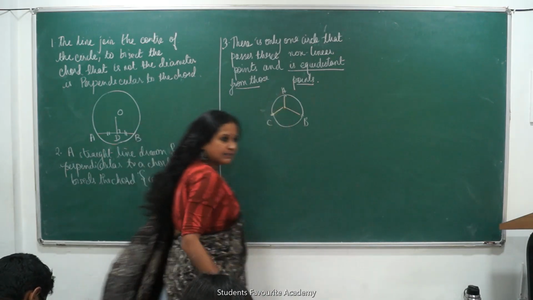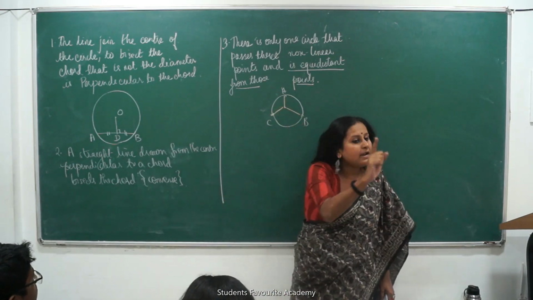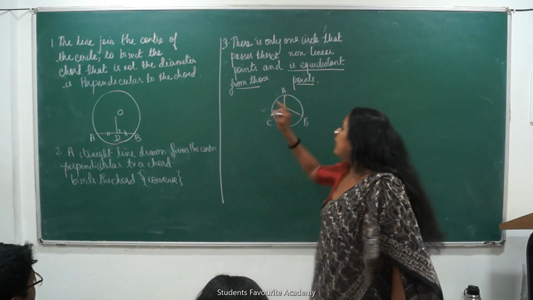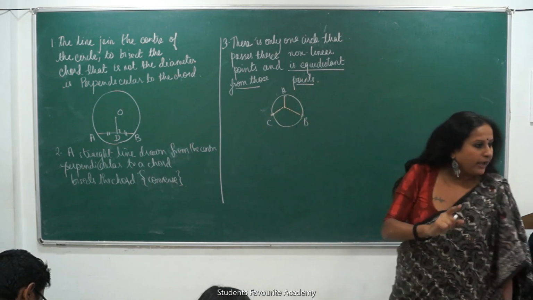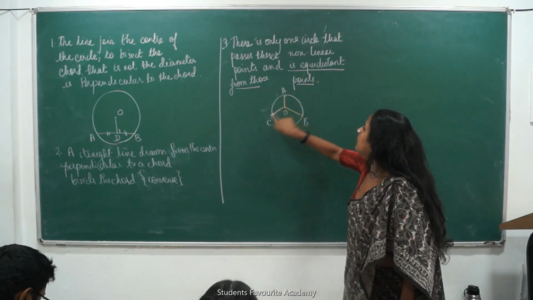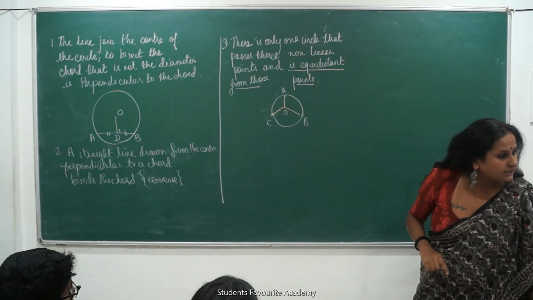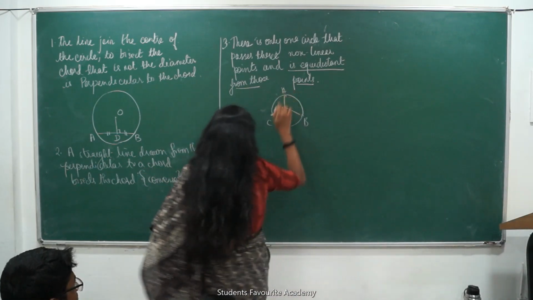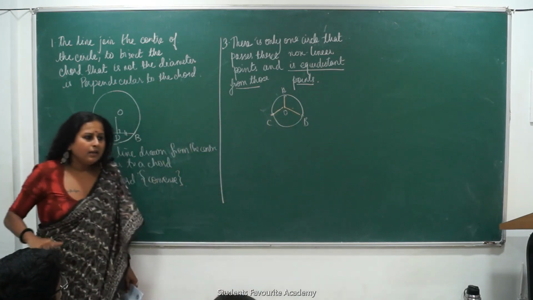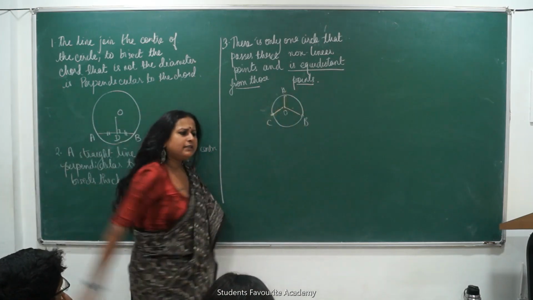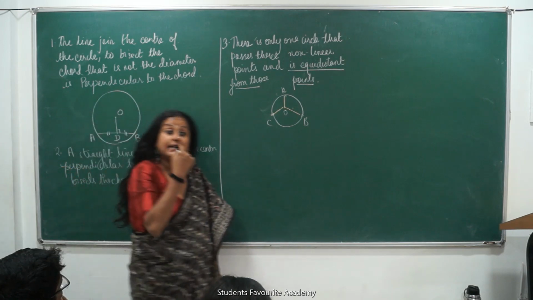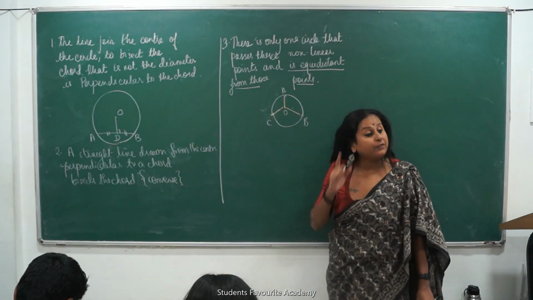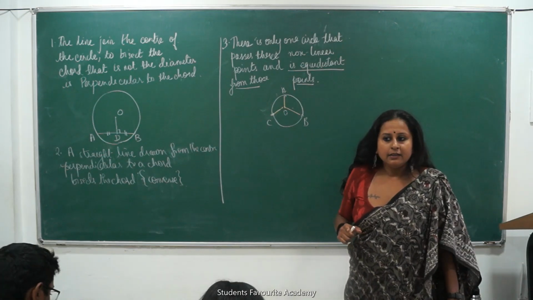If there are 3 points, there will always be at least one point which is equidistant from these 3 points. If we join that point to these 3 points, the point becomes the center of the circle, and the three lines become the radii. So can I say one circle will pass through these 3 points? These 3 points have to be equidistant from that one point, which is the locus or the center of the circle. Right? Yes.